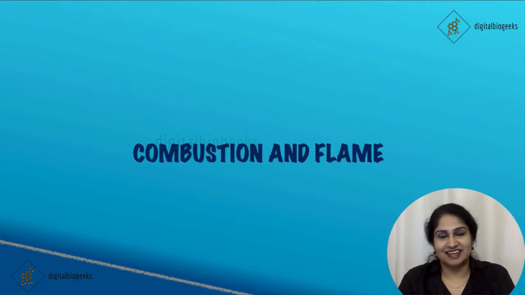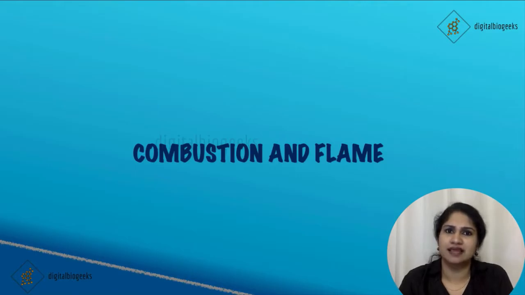Hello all. In the chapter Coal and Petroleum, we learned about natural fuels. In our daily life, we use a number of fuels. In villages, people use wood to prepare food. In cities, CNG and LPG are used. In automobiles, petrol and diesel are used. If you look carefully, you can see that some materials burn with flame and some without flame.